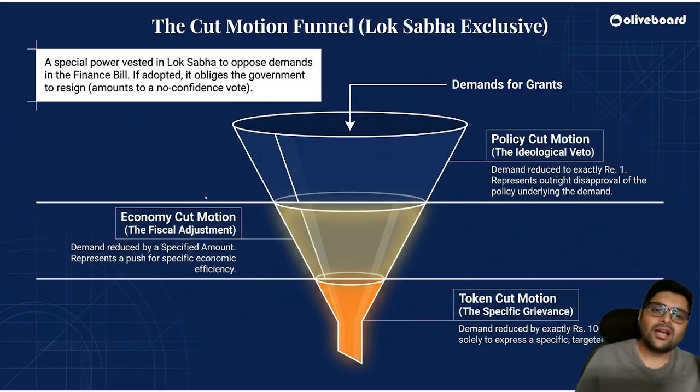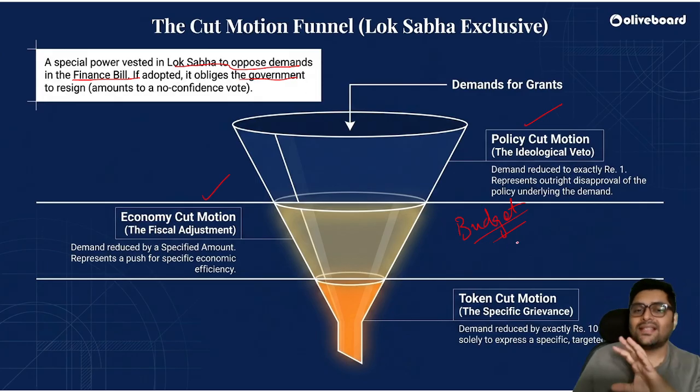So we have some policy cut motions, economic cut motions. This is to modify the budget, put cuts in the budget. A special power is vested in the Lok Sabha to oppose demands in the finance bill. Correct? If adopted, it will oblige the government to resign.